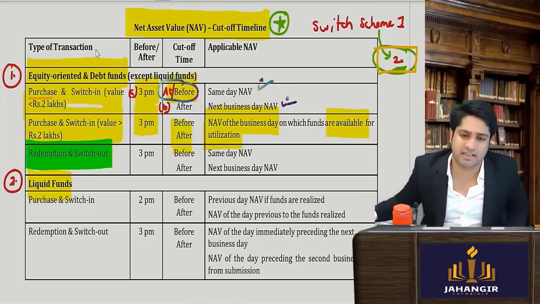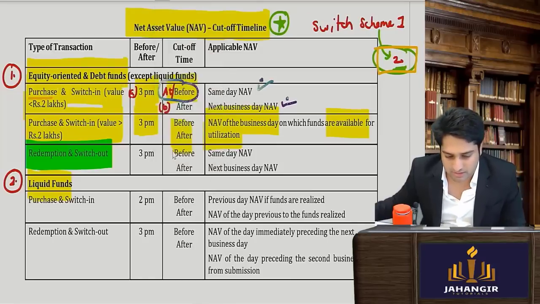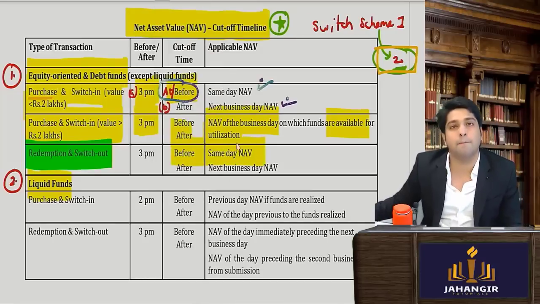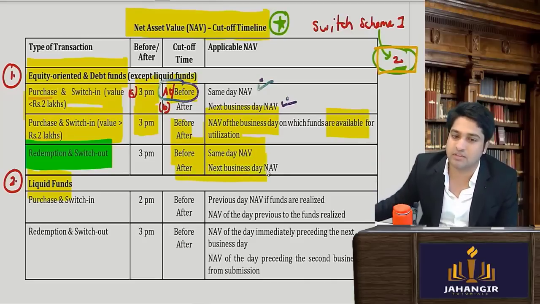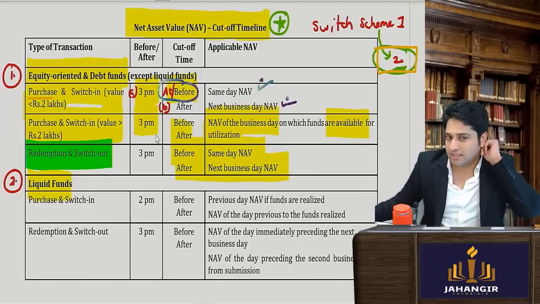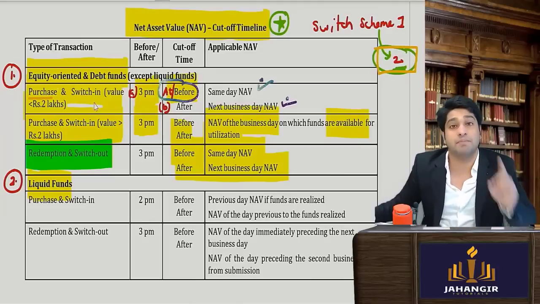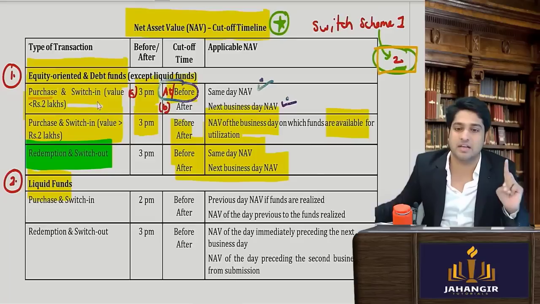That is also very simple, on the same lines. If I do a transaction before 3 p.m., the same day NAV will apply. If I do it after 3 p.m., the next day NAV will apply. This is irrespective of the value of the transaction. So when purchasing, there are two categories, but when selling, there is only one category. Is this clear?